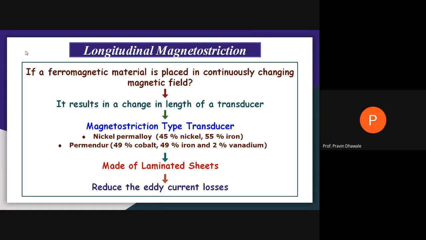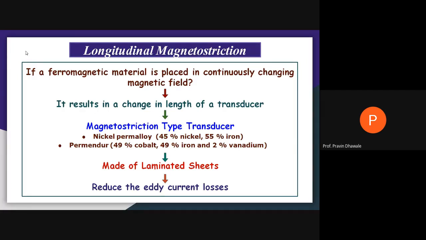Then there are certain types of transducers, and they work on a certain field of magnetization. One type of transducer is the magnetostriction transducer, where it is placed longitudinally along the magnetic field, and the material for that is ferromagnetic material. It is placed within a magnet where the magnetic field is continuously changing.